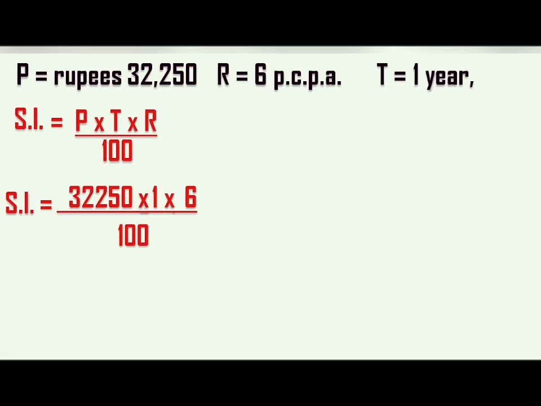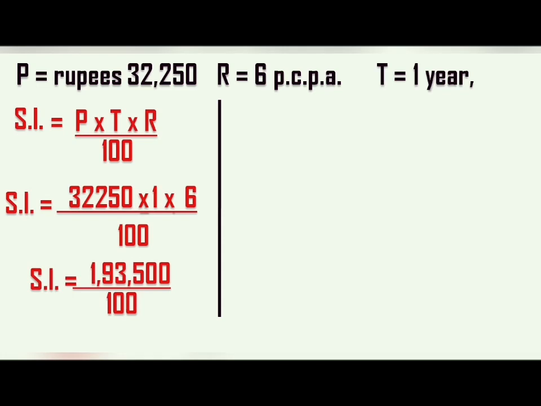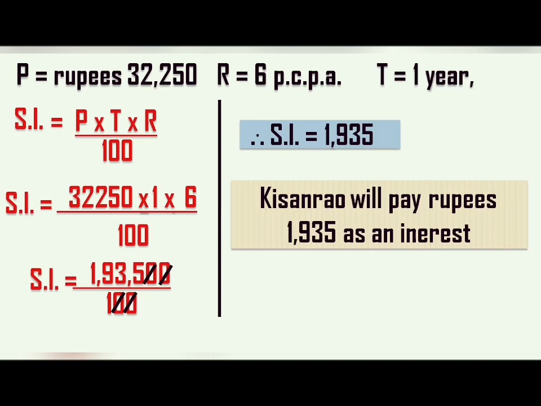Now carry out the multiplication in the numerator. We get the answer 1,93,500, which will be again divided by 100. We will cancel out the zeros. Then we are left with 1,935. And that will be the amount paid by Kisan Rao as interest to the bank at the end of the year.